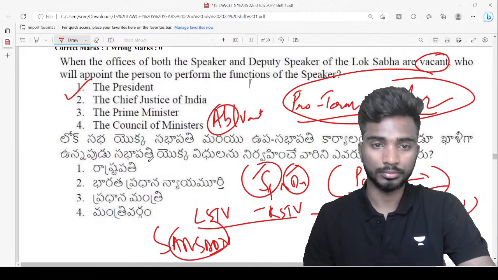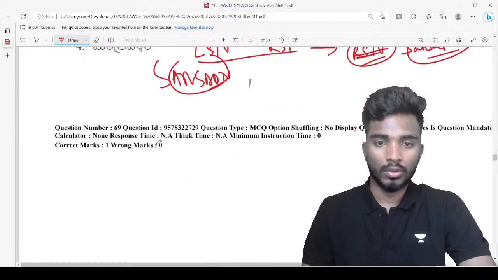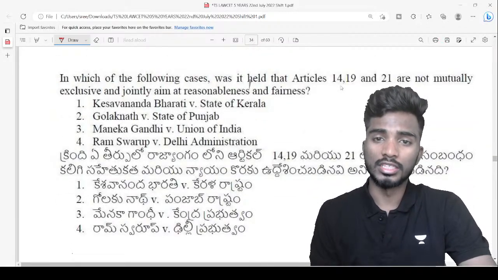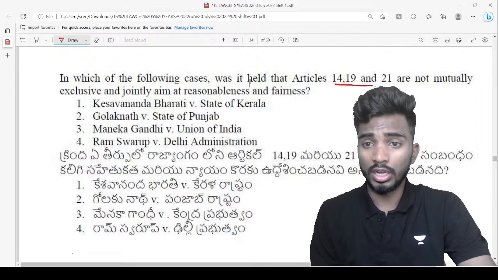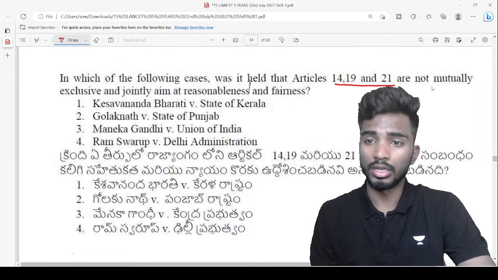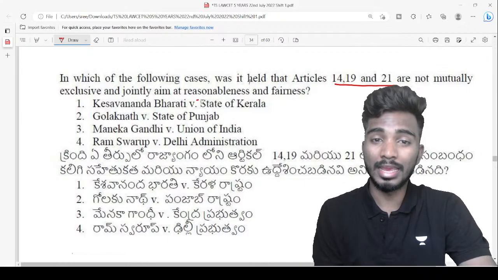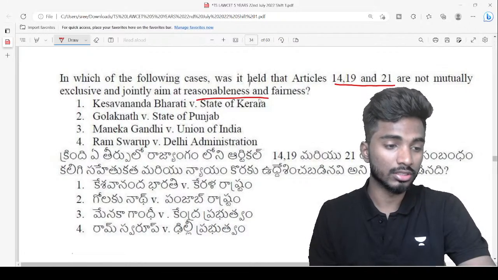Maybe I'll write. Next, in which of the following cases was it held that 14, 19 and 21, very very important, are not mutually exclusive and jointly aim at reasonableness and fairness?